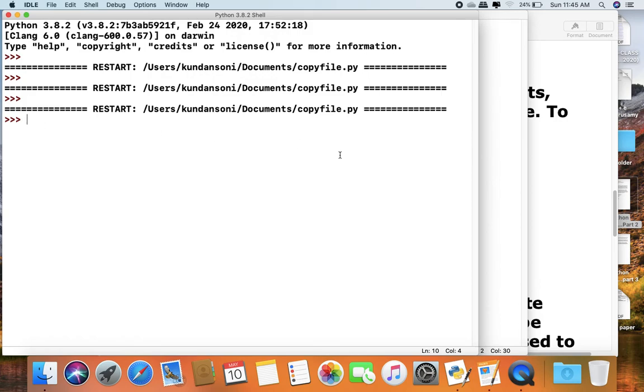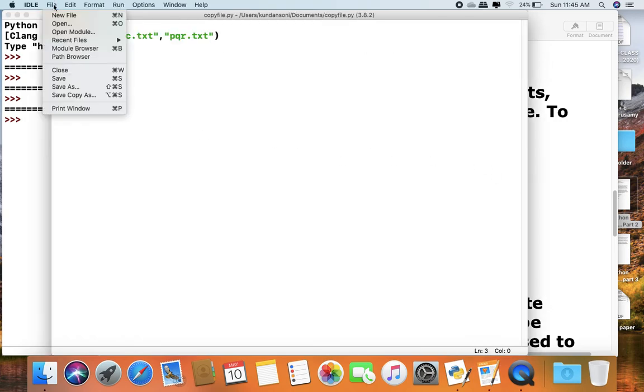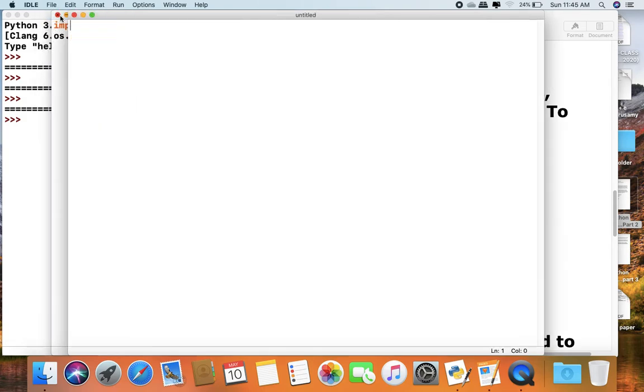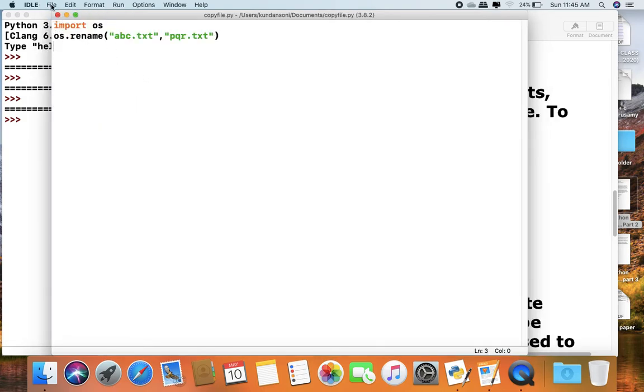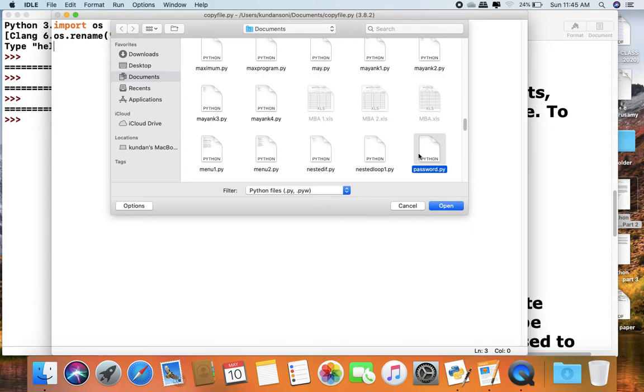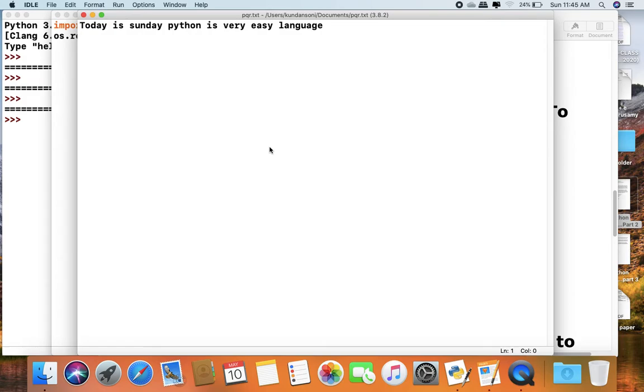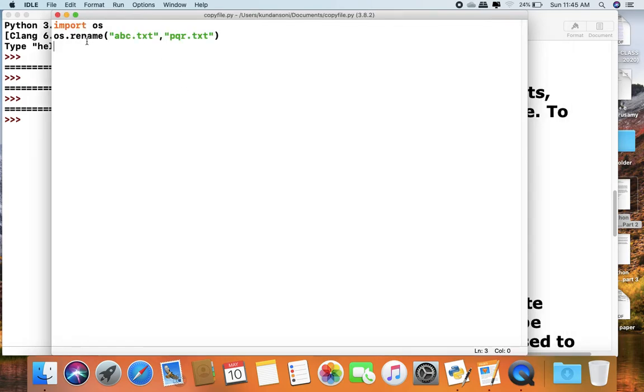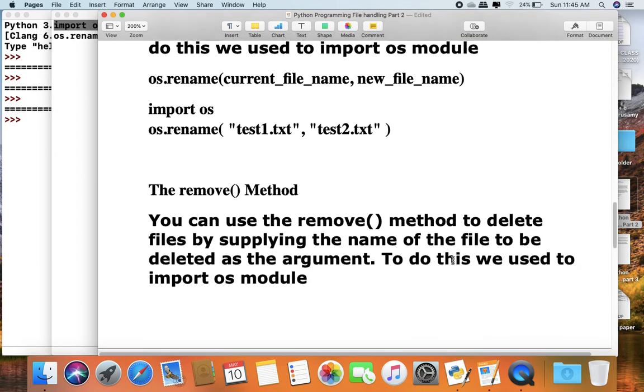So the file name has been changed. Whenever we want to open the abc.txt file, there is no abc.txt file. All data is written in the pqr.txt file. So the file name has been changed. To do this we use another module, import os, because the OS module has the function rename.